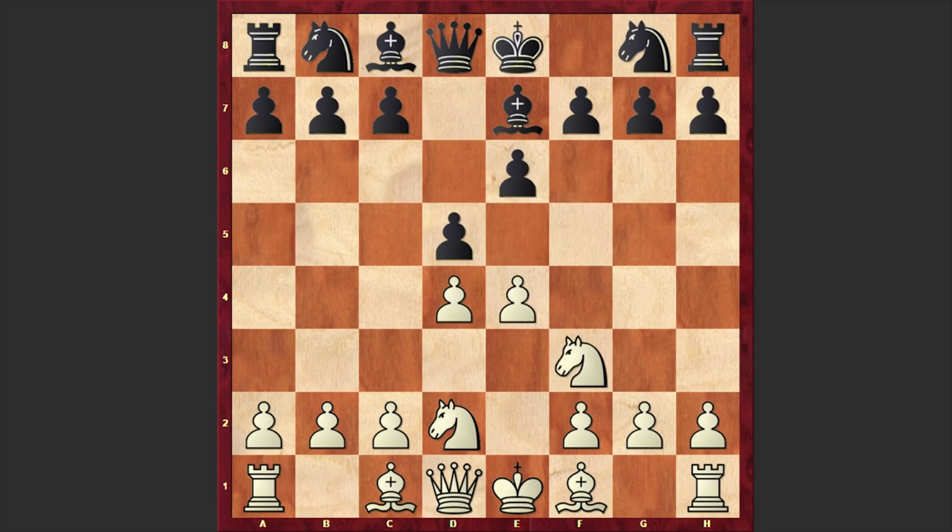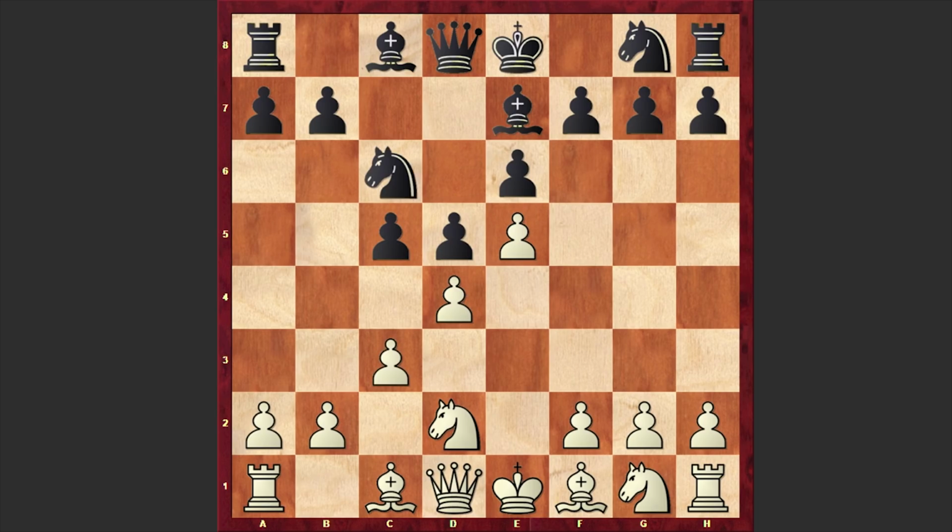And now if you play knight f3, then after knight f6, e5, knight d7, your knight is on f3 and is hindering the advancement of the f-pawn. In our game, after bishop e7, we have e5 and c5. Black is starting to put pressure on d4 square, standard idea in French defense.